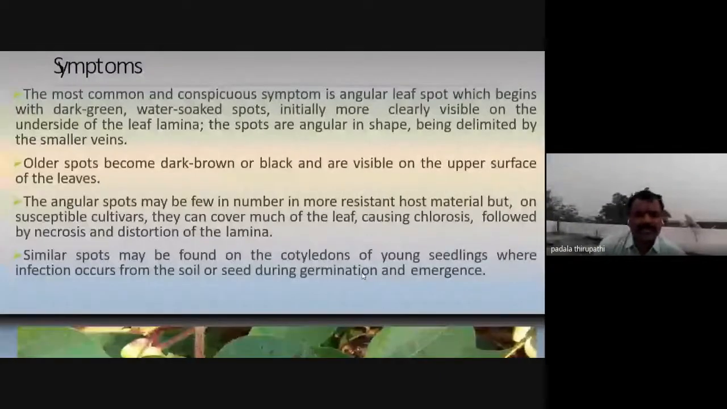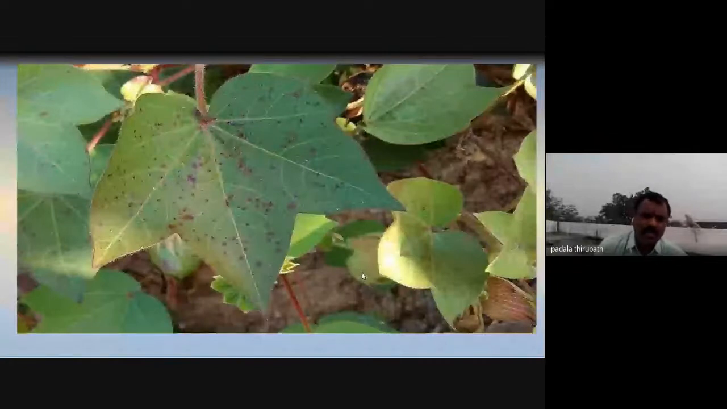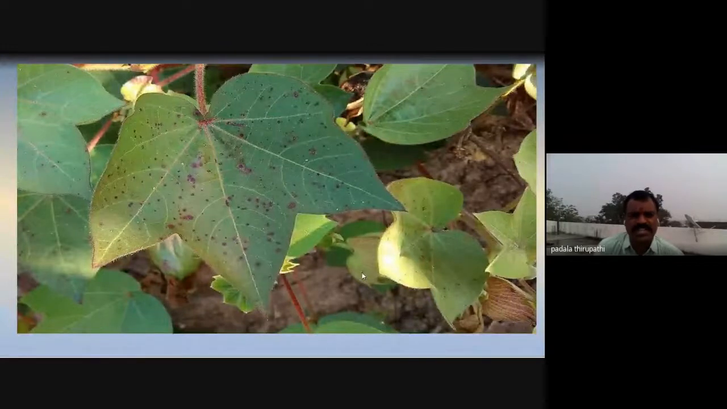So this leaf shows black patches or black spots on the upper surface, brown and black patches observed on the upper surface. Whenever the spots are in an older stage, we observe them on the upper surface of the leaf lamina or leaf blade.